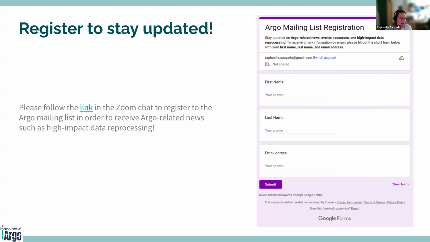And if you have not done it yet, please register to the Argo mailing list to have the Argo-related news, for example, about the high-impact data reprocessing. So here it's for the chlorophyll A concentration, but maybe we will have other important things to say in the future for other variables.